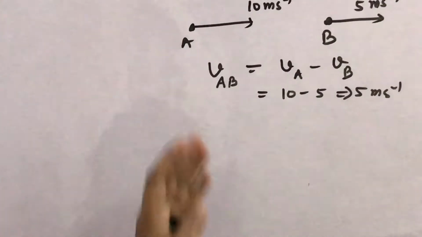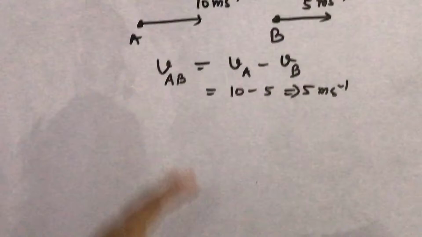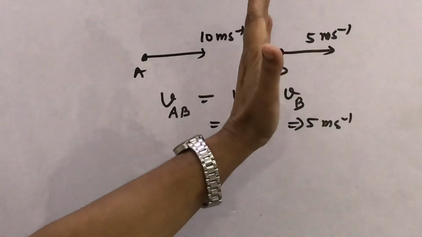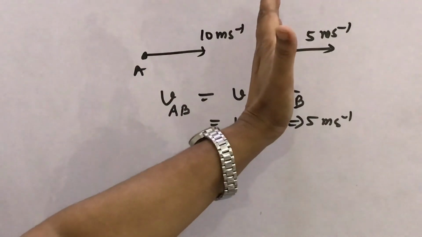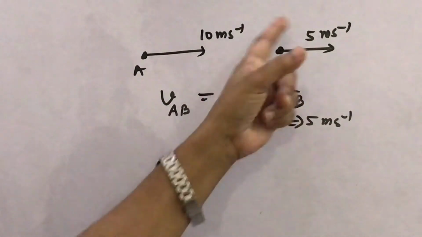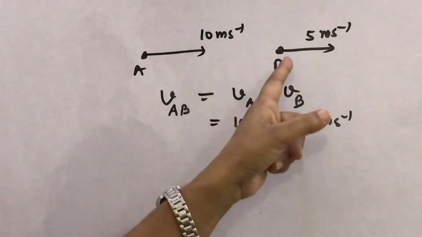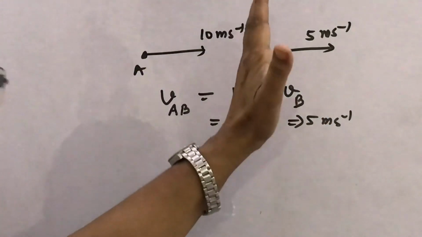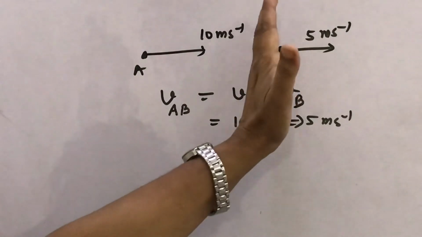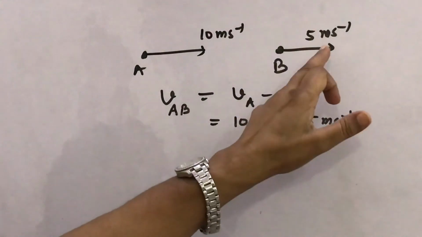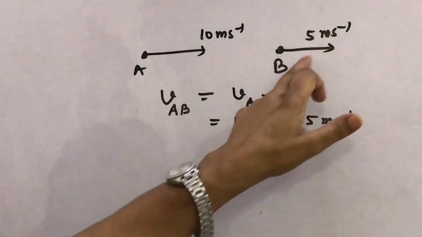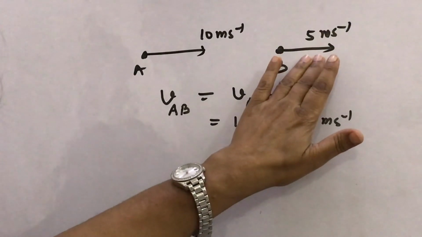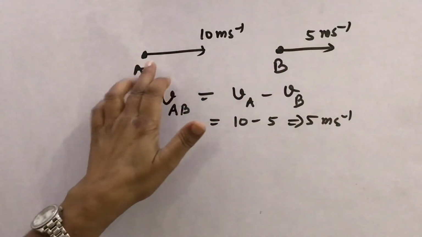If the frame of reference or the observer is sitting in B, then what do we do here? The velocity of B, where the frame of reference or observer is situated, we make 0. How? If it is 5 meter per second, then take the negative of this and add: minus 5 and 5 gives 0.